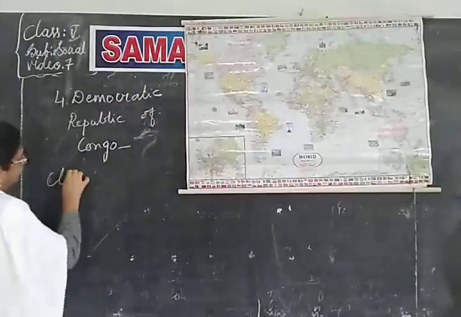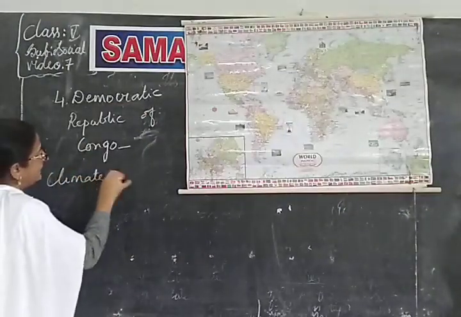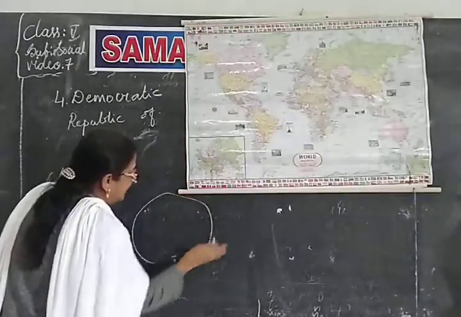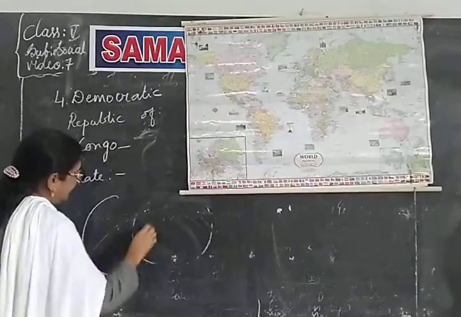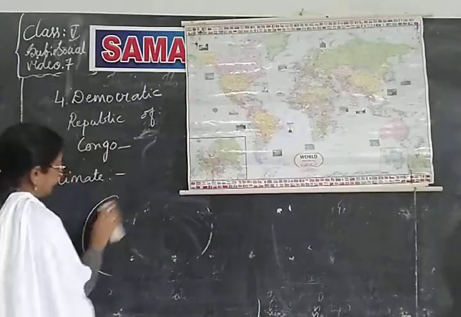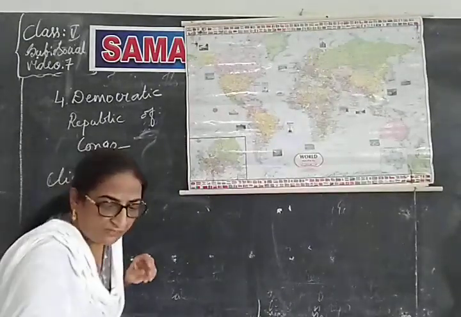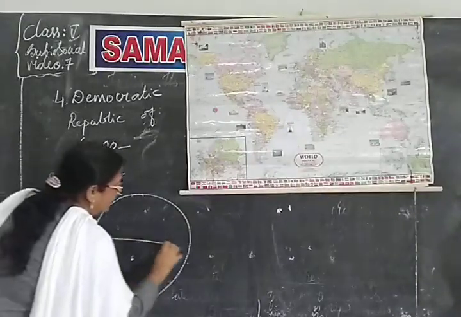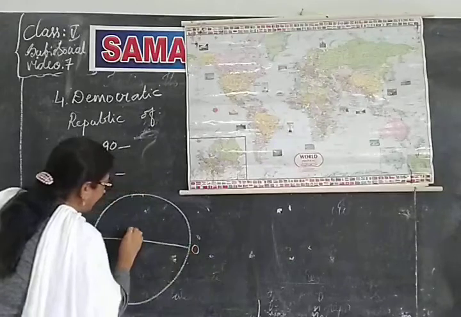Now, climate. How is the climate of this? For example, if this is the earth, the equator is dividing it, isn't it? 0 degree equator.